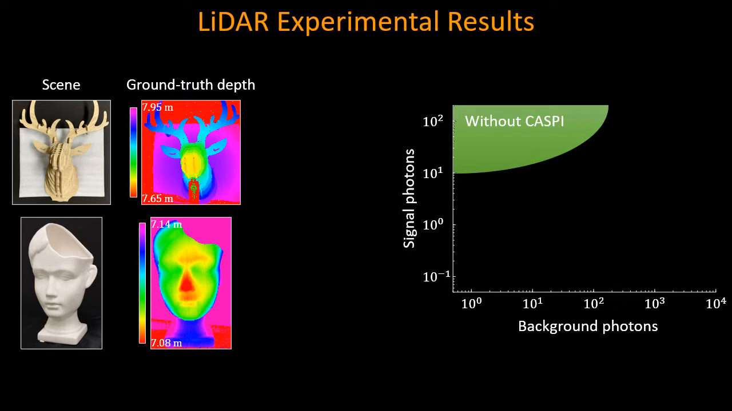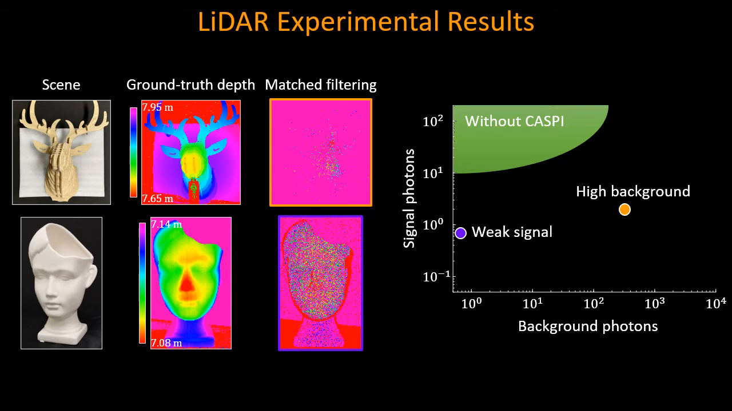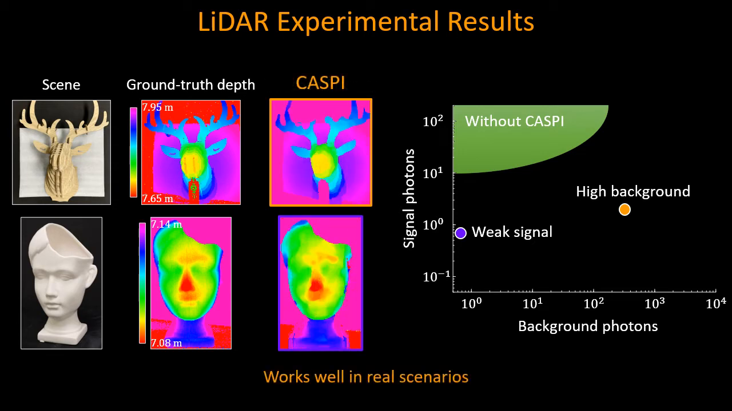Next, we show results on real-world data captured from a single photon LiDAR hardware prototype. We show two operating regimes: extremely high background light with 20,000 lux for the deer scene, and extremely low signal photon regime for the face vase. In these difficult conditions, it is almost impossible to recover 3D geometry with traditional approaches. But CASPI recovers accurate geometry under these extreme scenarios as well.